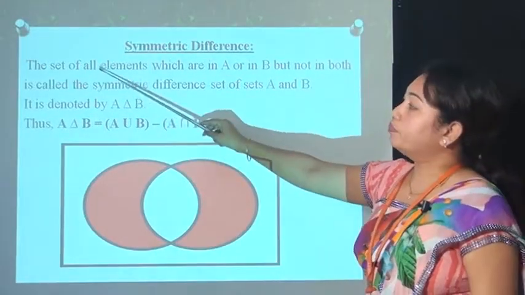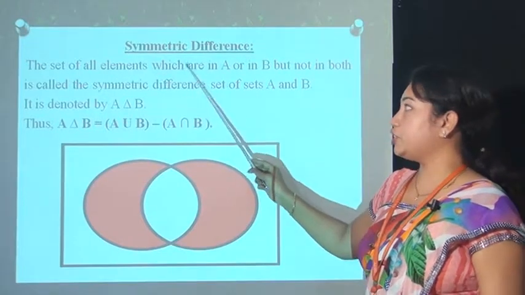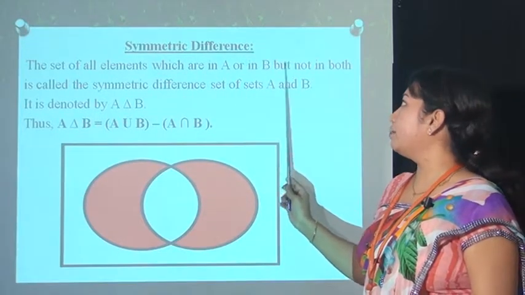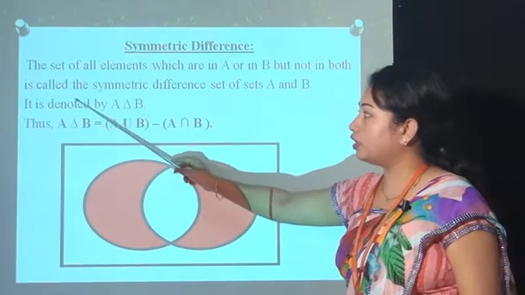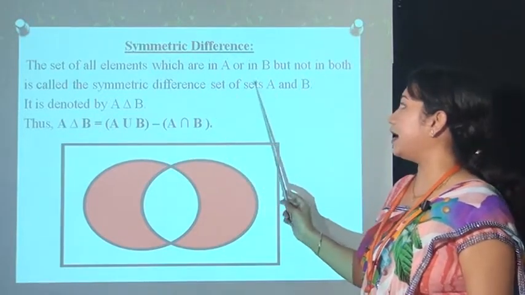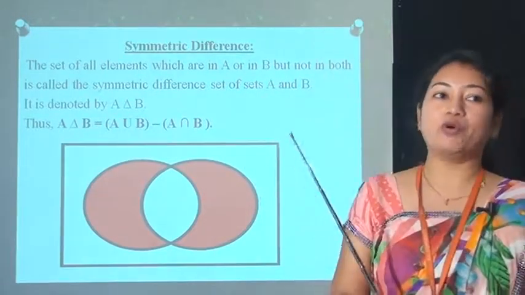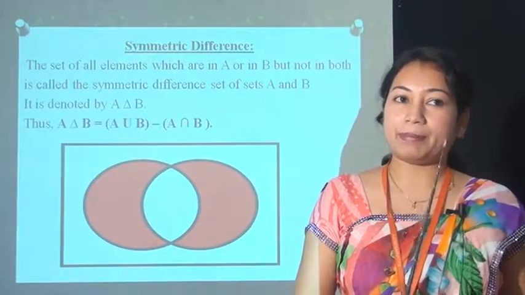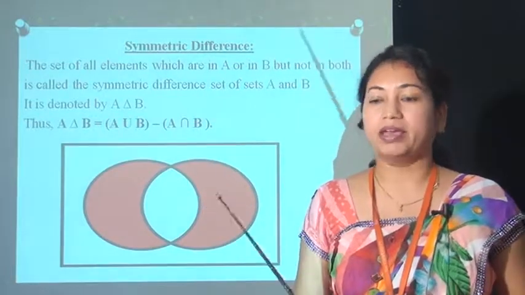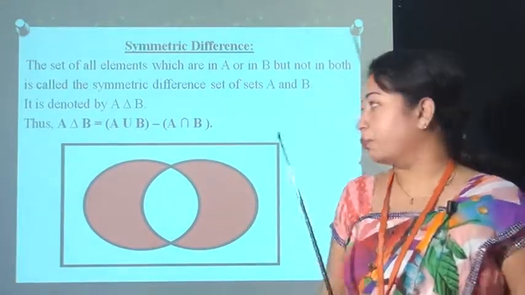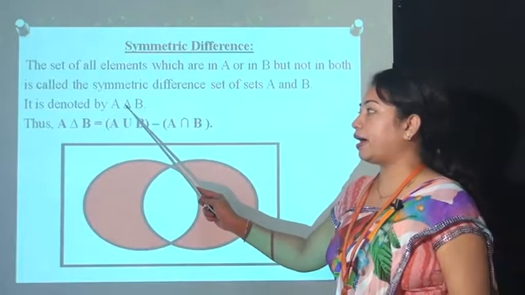So the set of all elements which are in A or in B but not in both is called the symmetric difference of sets A and B. Clear? So symmetric difference that means वो elements जो सिर्फ set A में है या फिर set B में है but दोनों में common ना हो. It is normally denoted by delta.